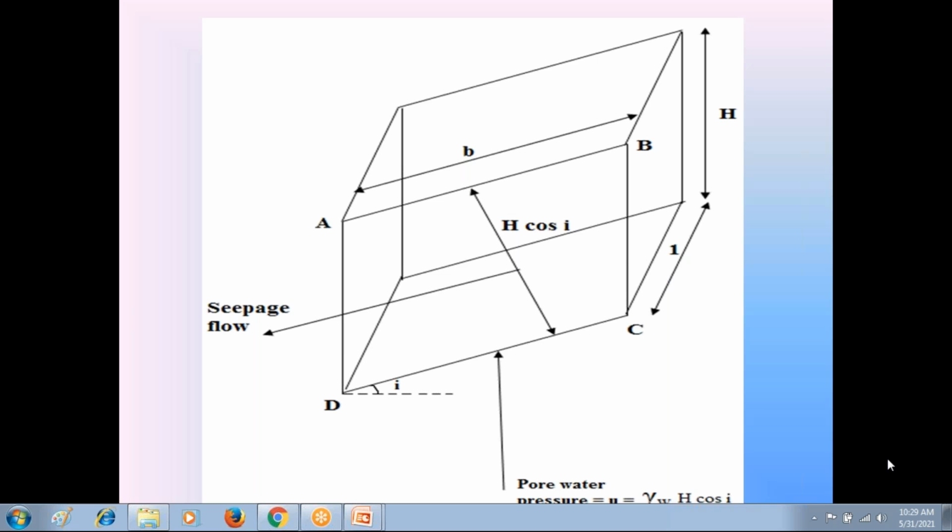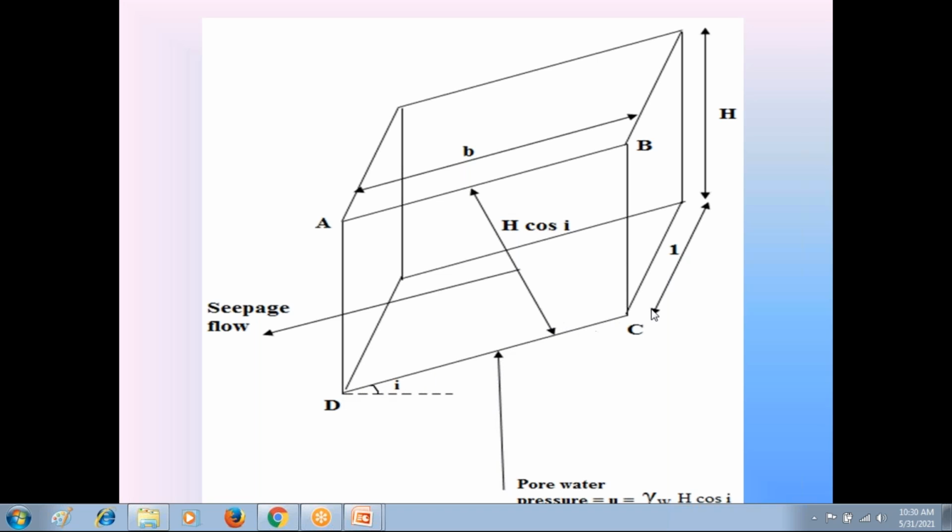The pore water pressure in soils, whatever the direction of the seepage flow, whether inclined or horizontal, is always in the vertically upward direction. That is the nature itself of pore water pressure. Now check that pore water pressure in the diagram. To this surface CD, the pore water pressure is acting in the vertically upward direction.